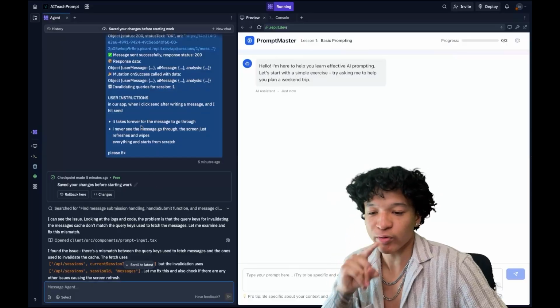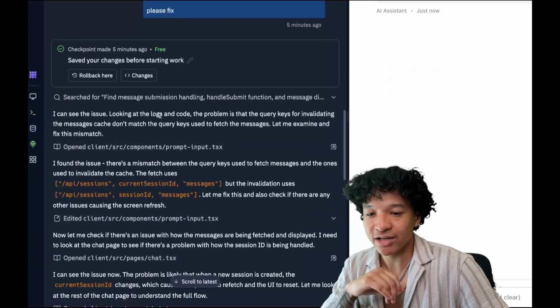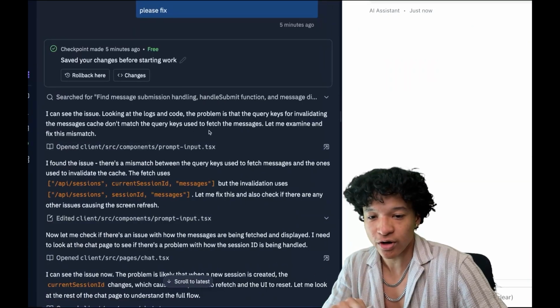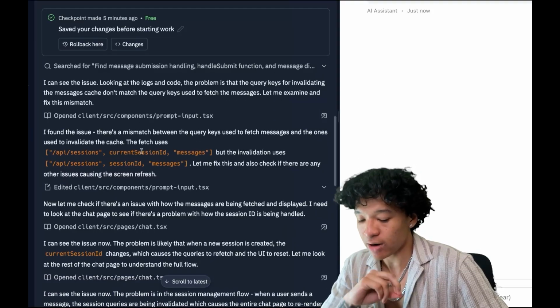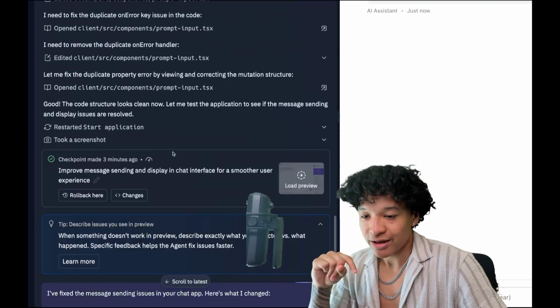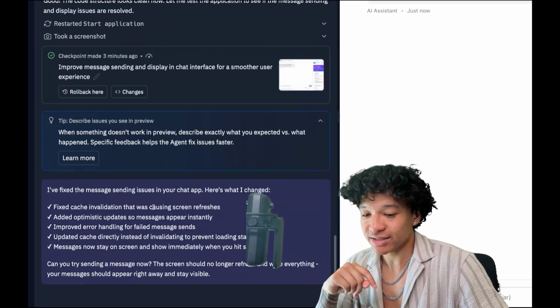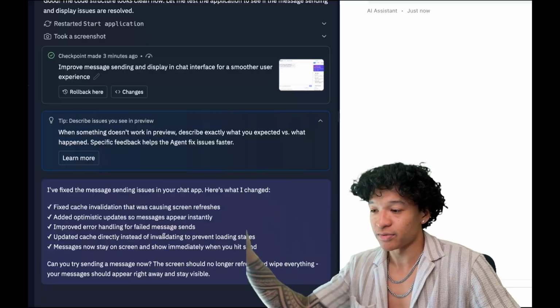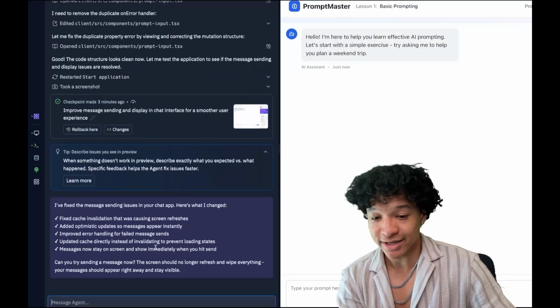So from our request, this was the result. The AI agent saw the logs, went through the code, and figured out the exact problem that is happening. So it fixed it for us. And it's asking us to test sending a new message now. So let's go ahead and test sending a new message.